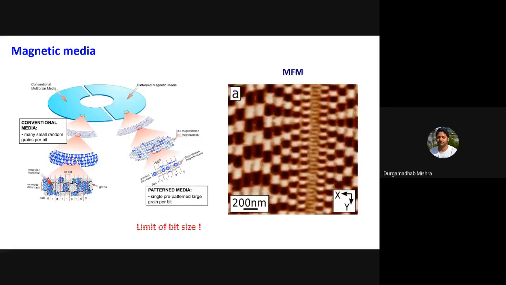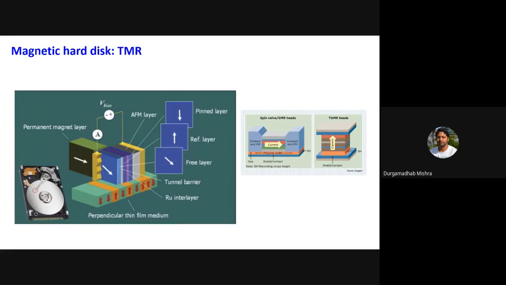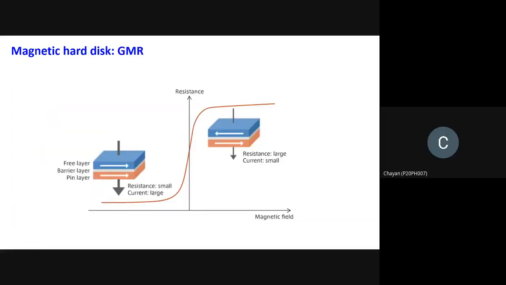Oh, you mean this, like I explained in this picture, the spin dependent scattering? Yes, sir, this one. How does this help us in reading and writing?